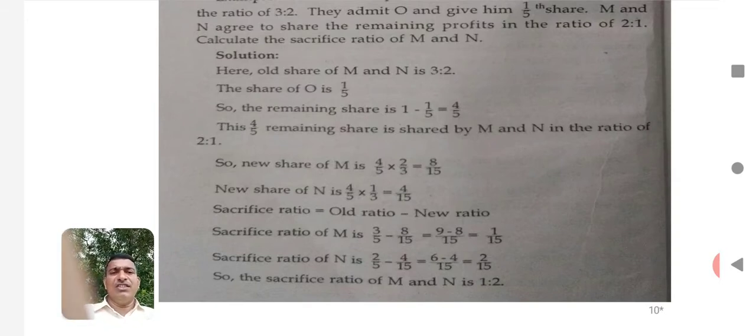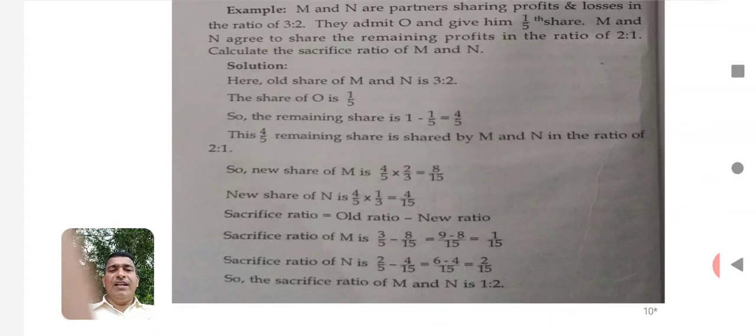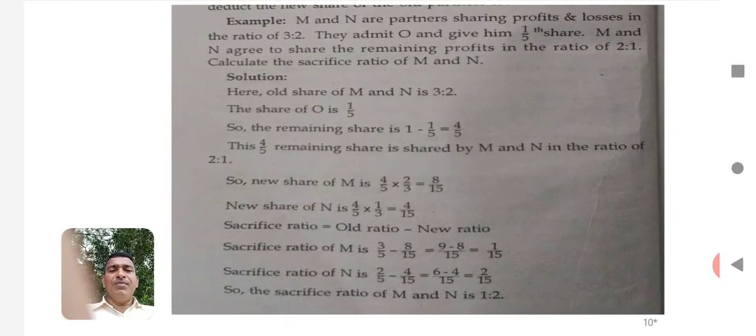So the sacrifice ratio is equal to old ratio minus new ratio. Now the sacrifice of M will be old share minus new share. Here old share is 3 by 5, new share is 8 by 15. When we calculate, we will get 1 by 15. Then the sacrifice of N will be old share minus new share.